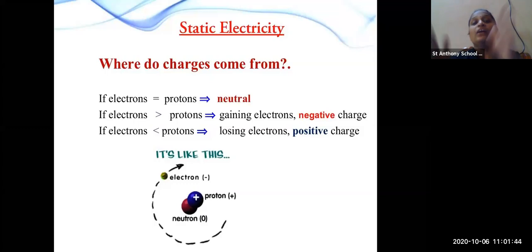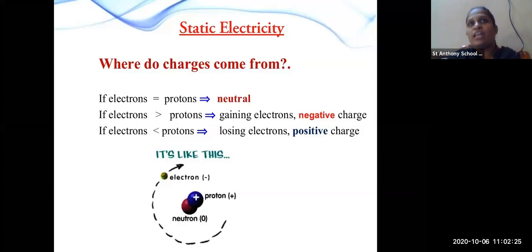We can say that the object is negatively charged, as it has more negative charges than positive charges. And if the electrons are less than the protons, what will happen? The object will be positively charged as it has more positive charge. Okay, so here you can understand what is neutral, what is negatively charged, and what is positively charged.